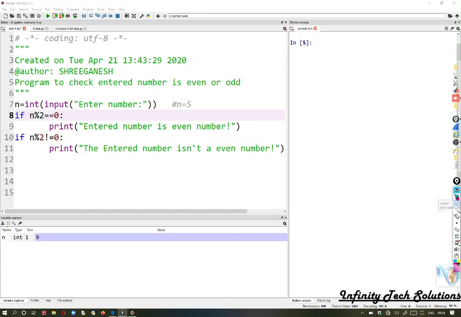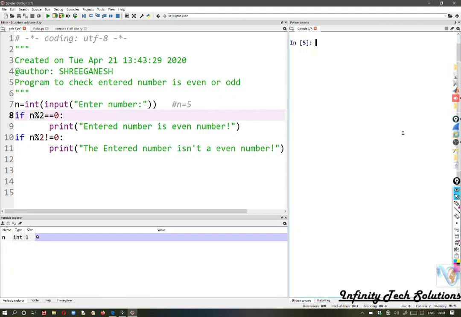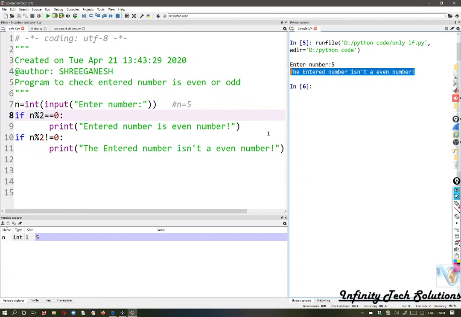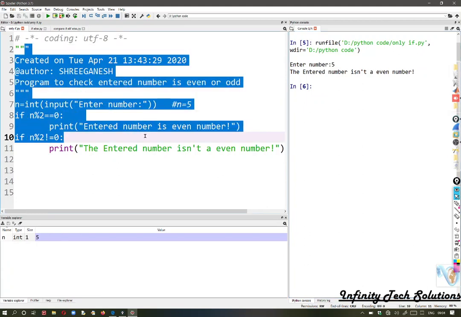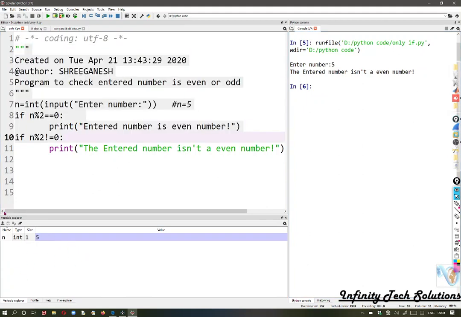Let us compile the program, execute the program. F5 key is the shortcut key for the Spyder editor, Spyder IDE. I am entering here, as we have used the same value in the dry run, that is 5. See here, entered number isn't even number. This is the console of this IDE. This is the editor of the IDE, and this one you can see is the variable explorer. It will be giving the value of n, having the value 5, and the data type is int, that is integer.